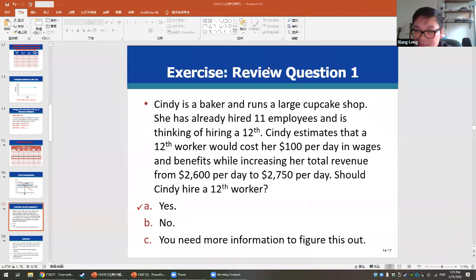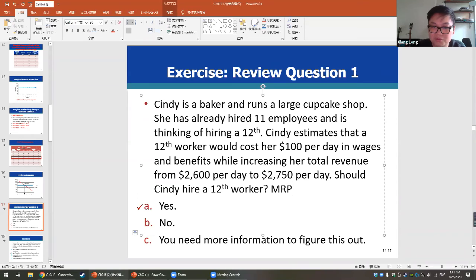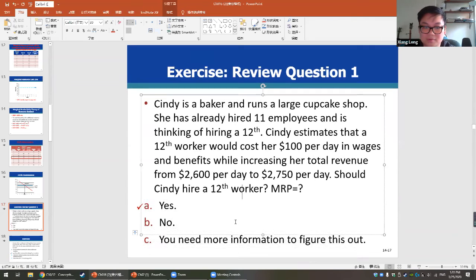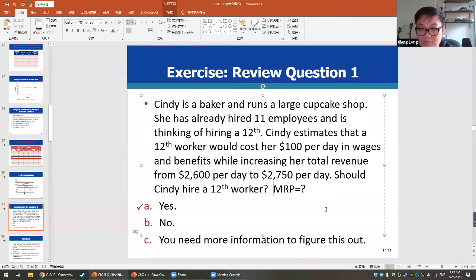Okay, if you know the answer, you can type in the group chat. For the first student who answers this question correctly, I will give you some extra credit. What will be the marginal revenue product? Can anyone tell me? Yes. Okay. Good job.